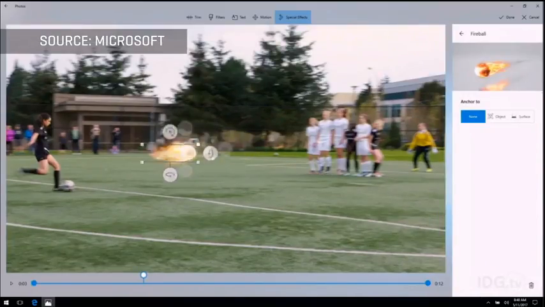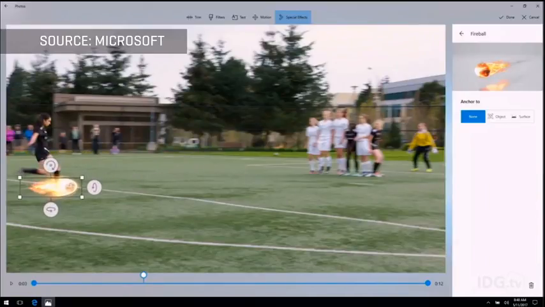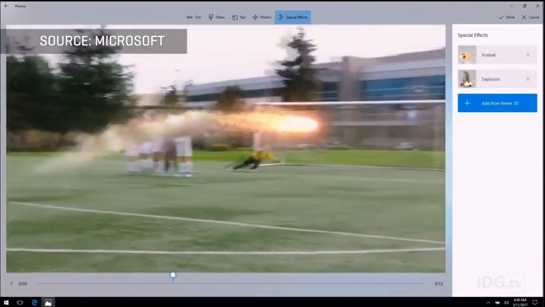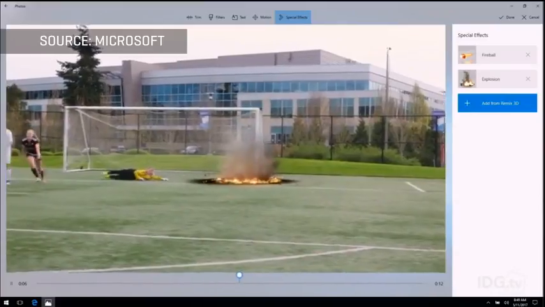So there was one really interesting demo they showed off where they had a soccer player shoot a penalty kick, and the ball actually was transformed into a meteor, and the goalie was transformed into an explosion. Pretty cool stuff. The rest of the Fall Creators Update is designed around connectivity.